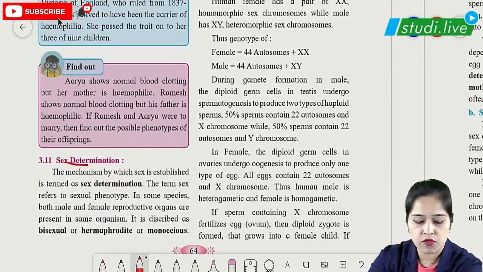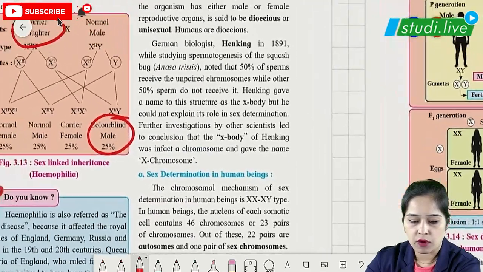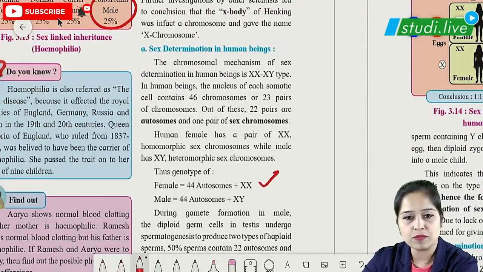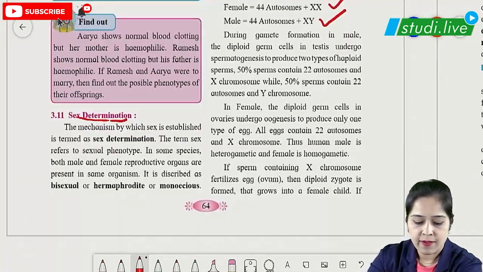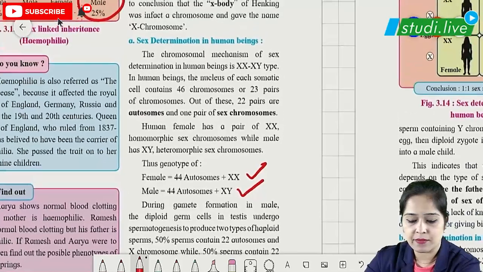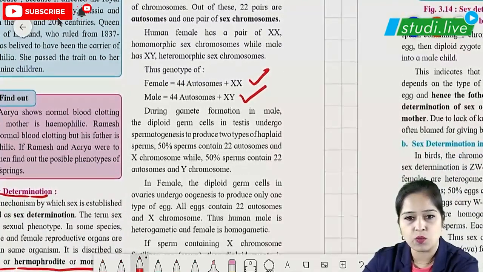Now sex determination in humans, we know it is XY. Human females have 44 autosomes and XX chromosomes, whereas males have 44 autosomes plus XY chromosomes. So we can clearly mention that females have the same set of sex chromosomes, which is XX, and males have XY.